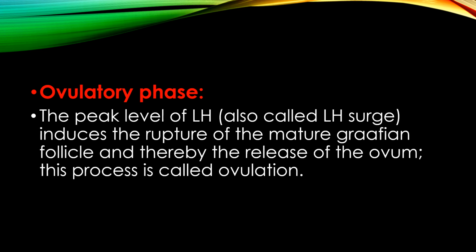That is the peak level of LH, and this peak level of LH induces the rupture of the mature Graafian follicle to release the ovum. As the ovum is released, this is called ovulation or the ovulatory phase. This will go on either on the 14th or on the 15th day of the menstrual cycle.